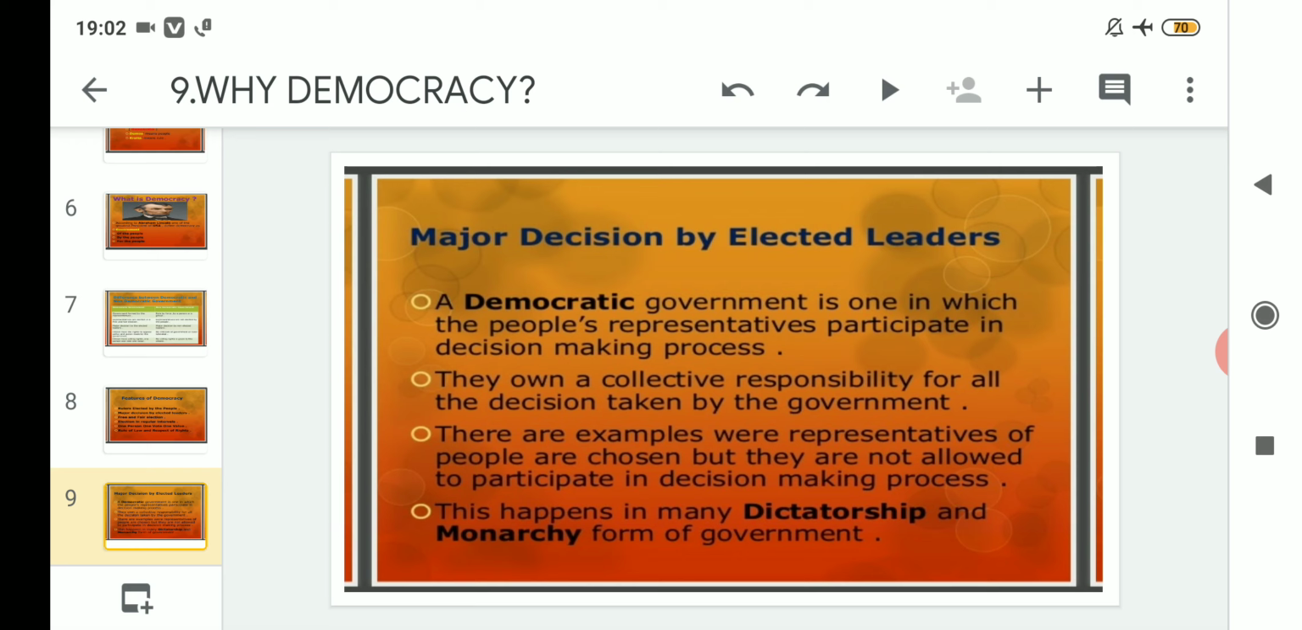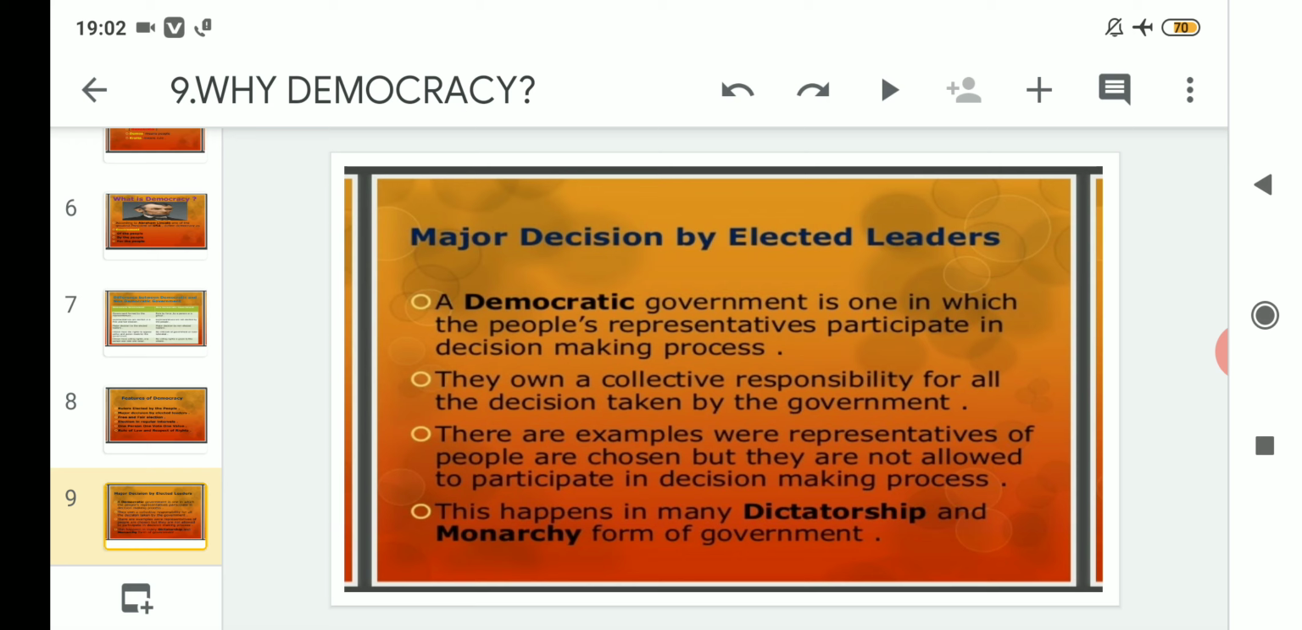That means the elected rulers will take decisions on our behalf, for what reason? So that we can prosper and be happy living in our own country. That government will take decisions that work for the promotion and welfare of the individual as well as society. There are examples where representatives of people are chosen but they are not allowed to participate in the decision making process. So number 3 point says the same.